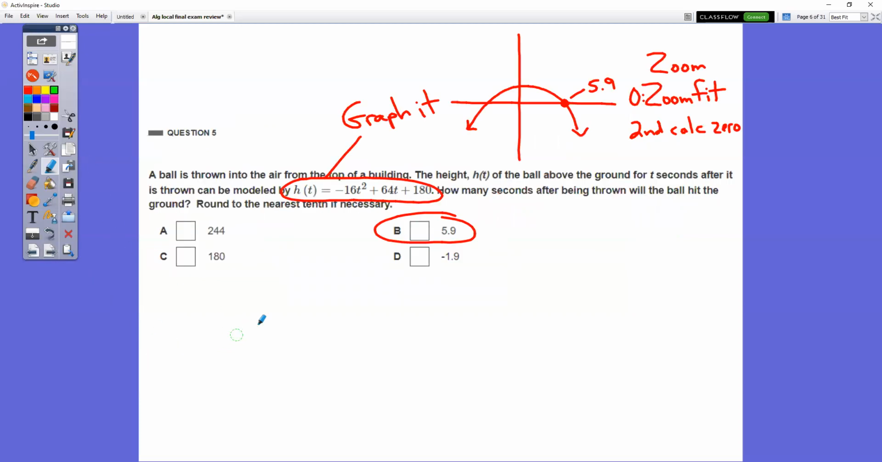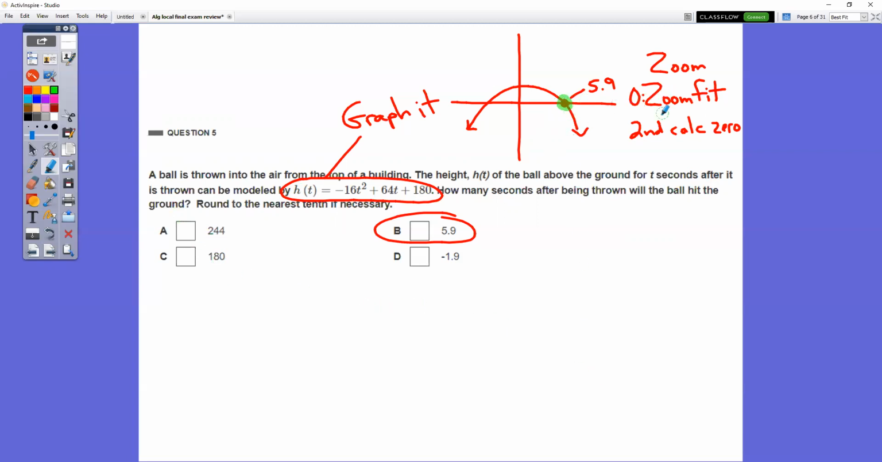In question number 5, a ball is thrown into the air from the top of a building, and it's represented by this equation. Type that into your y equals and graph it. When you do, you get this picture. In order to fit the picture on your screen, you would have to hit zoom and then 0, which is zoom fit. And then you could do second and calc to find your zeros. However, when you take a look at your choices, having a negative answer doesn't make any sense. We want to know when it's going to hit the ground, so we want to know when it's going to be at 0 right there.